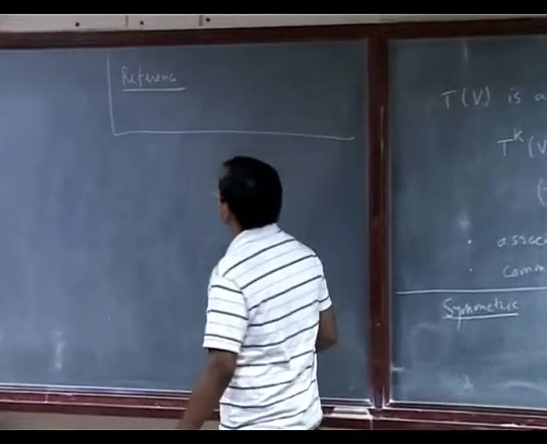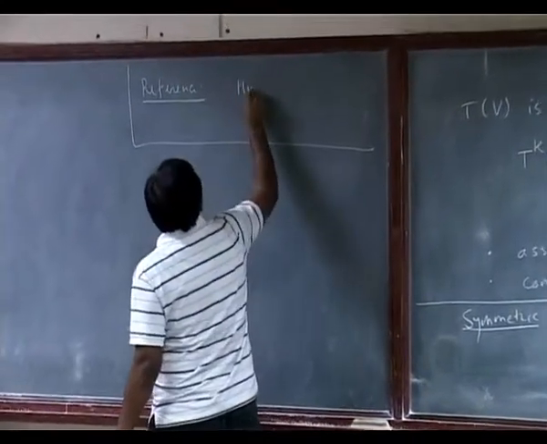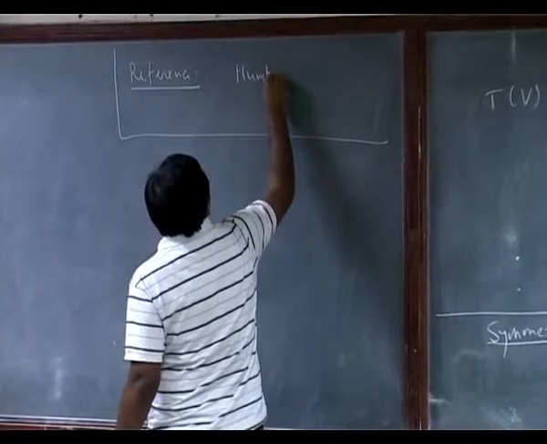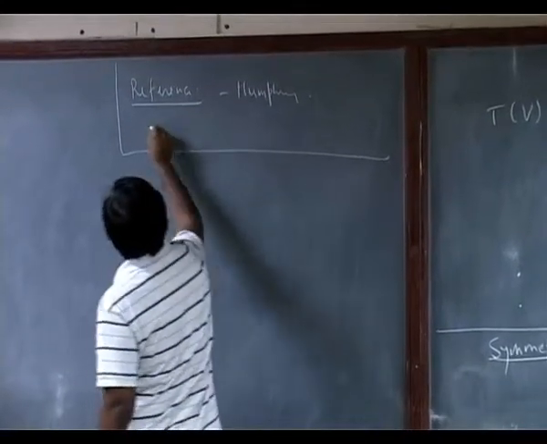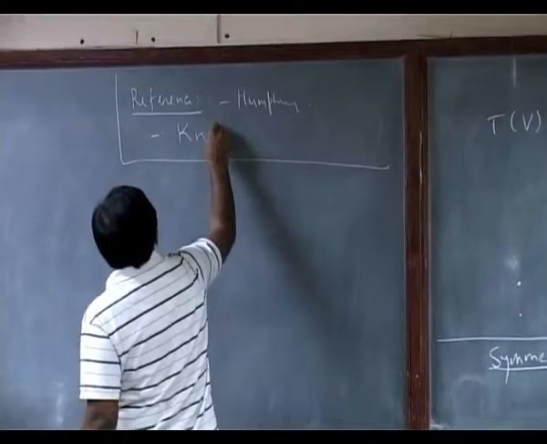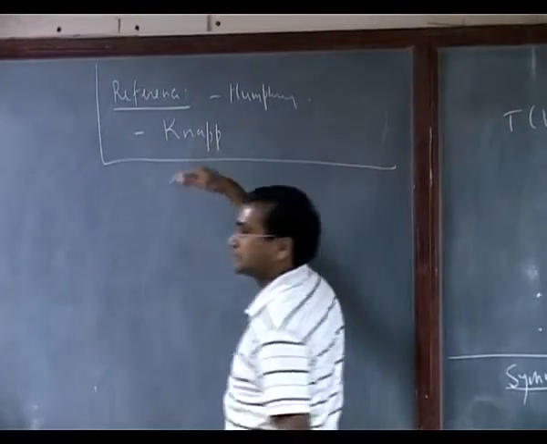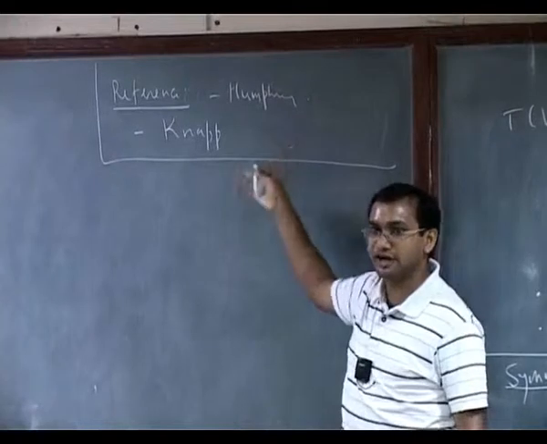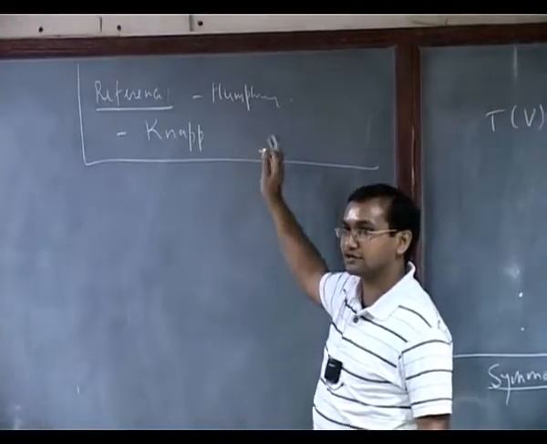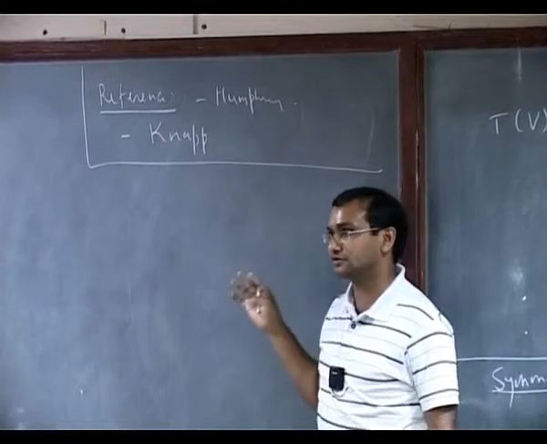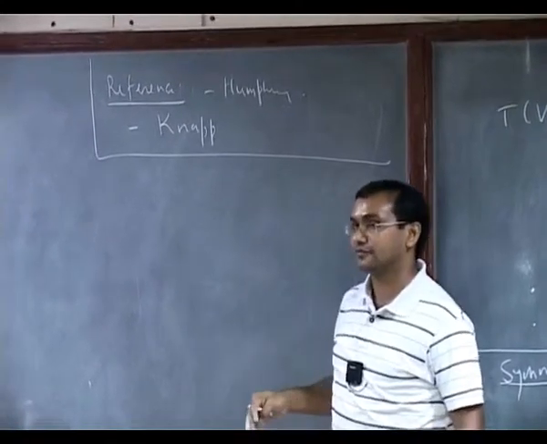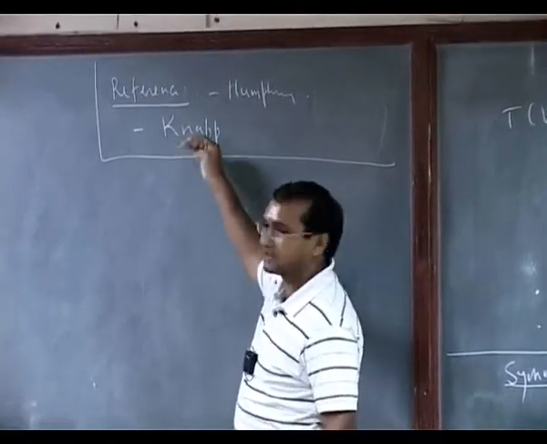Humphreys. And I am going to follow Knapp. It's the same proof basically, but I will tell you why I am following this. Because there are two theorems to be proved, and Humphreys proves in one go. So the proof is a little messy. So one can separate out the proofs, and Knapp does that.